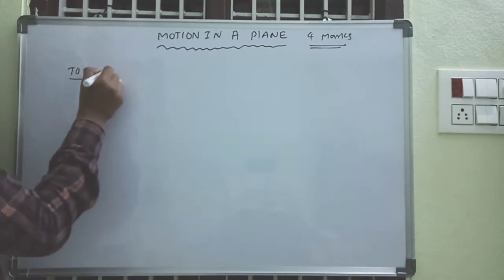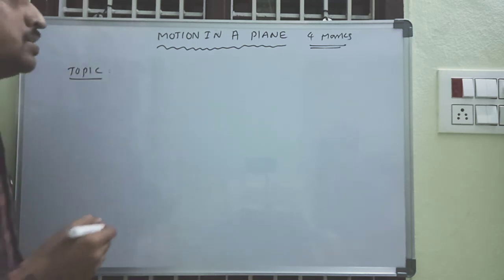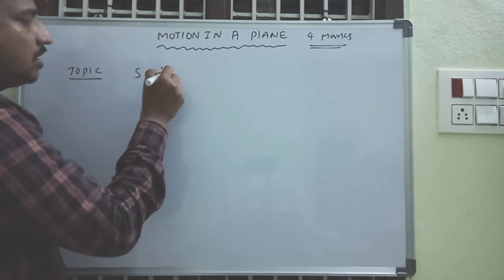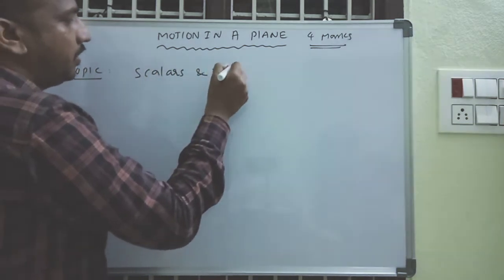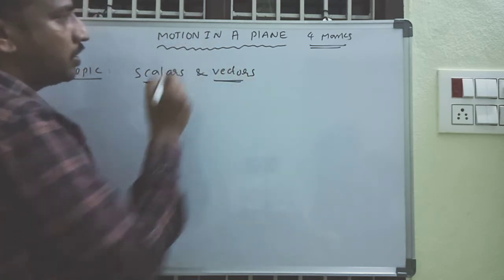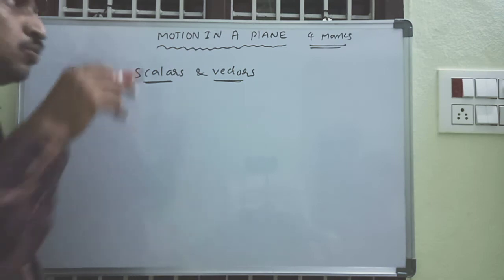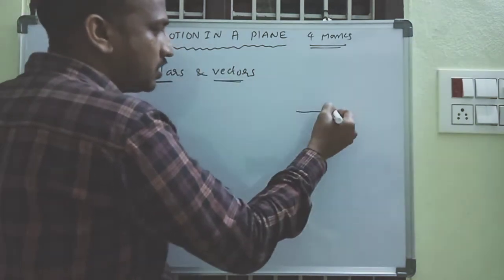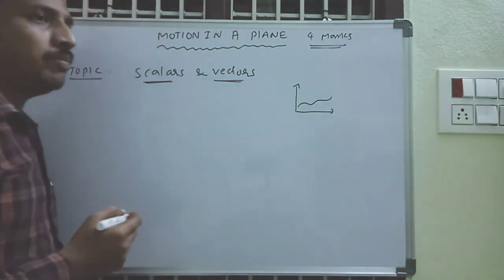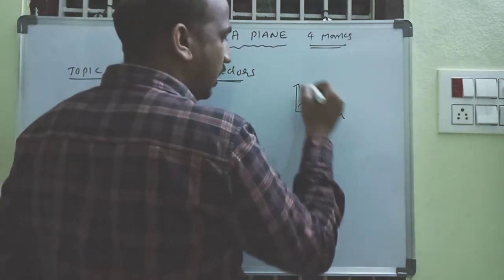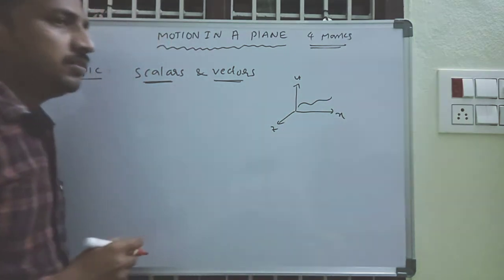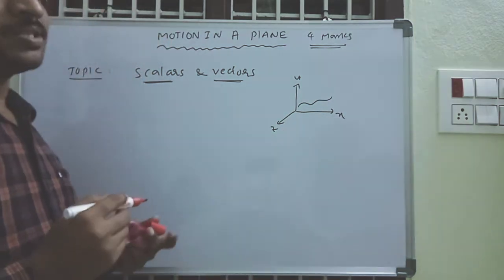Here a very important point is scalars and vectors. We go with scalars and vectors. Why? Because here vector quantity is important. This is a motion in a plane, which means the body has two dimensions, either x and y, or y and z, or x and z, any two dimensions.